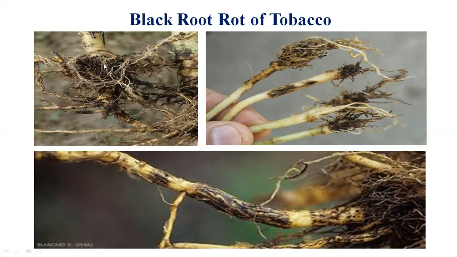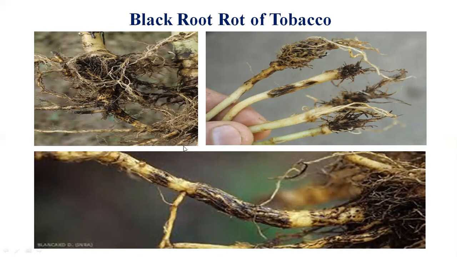Normally in a normal root rot, there is no blackish appearance. Normal rotting or brownish coloration can be seen in case of the normal root rot, which is caused by Rhizoctonia. But in case of Thielaviopsis, the appearance is different, that is a blackish portion.